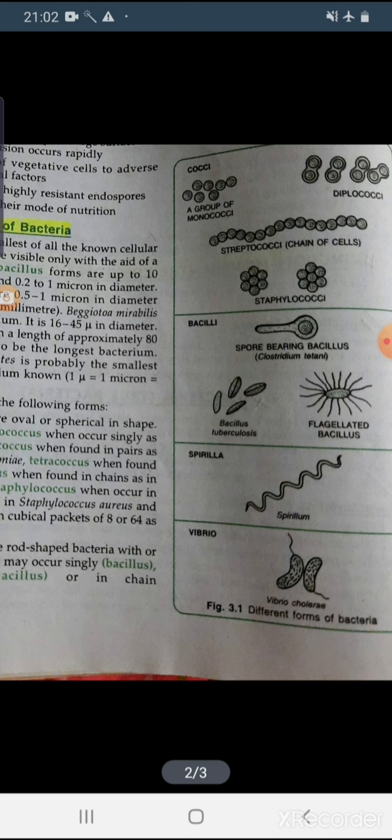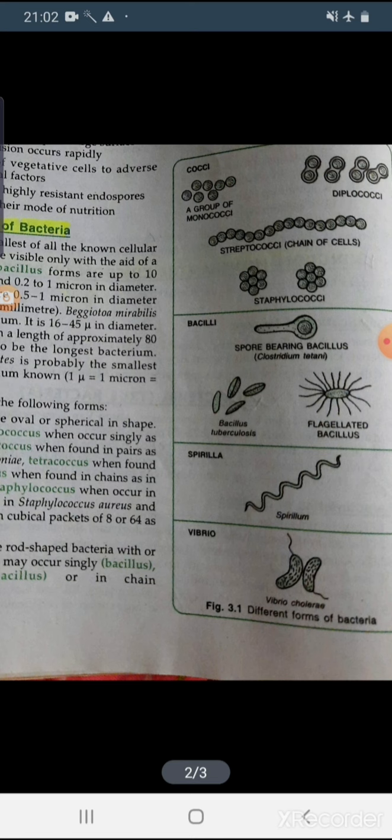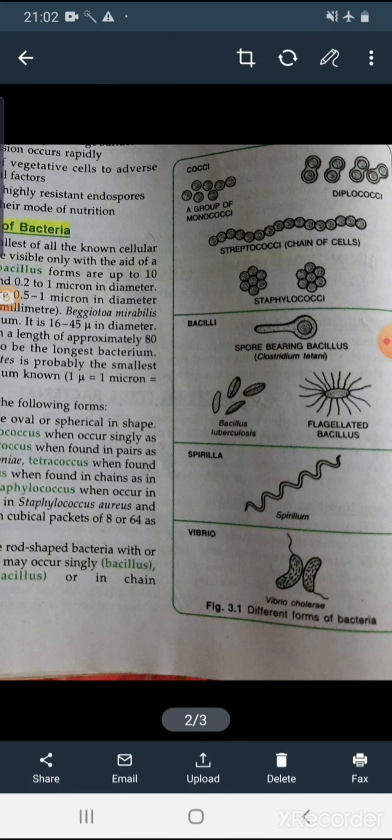Next is the bacillus. They are rod-shaped bacteria without flagella. The single one is bacillus, if they are present in pairs they are diplobacillus, and if present in chains they are known as streptobacillus.